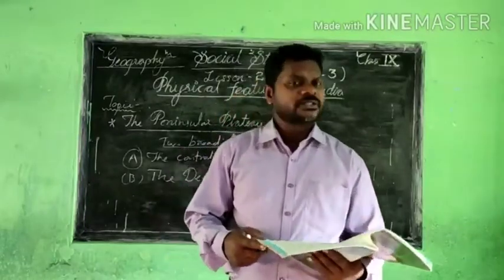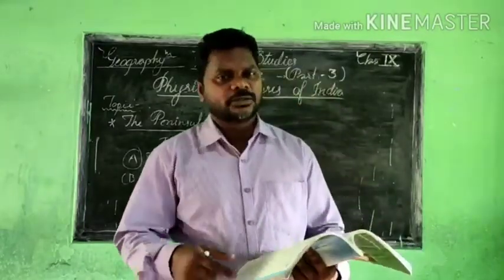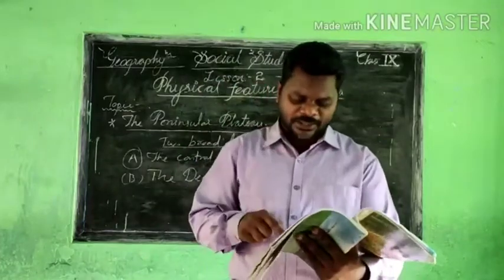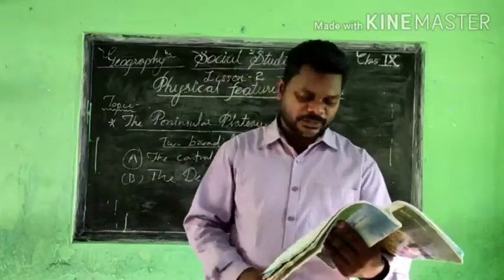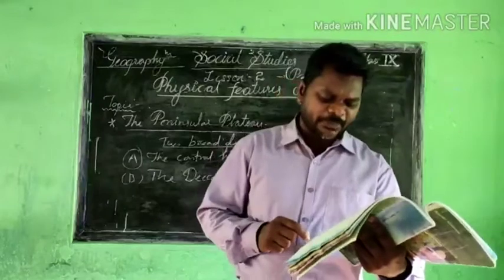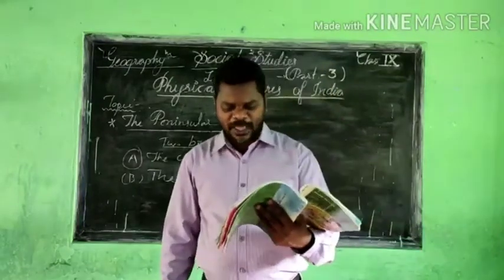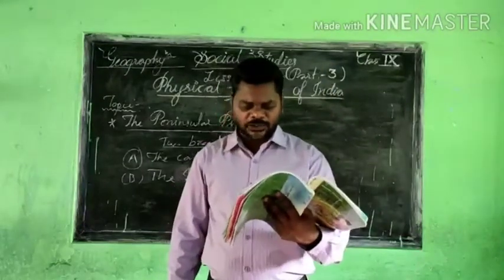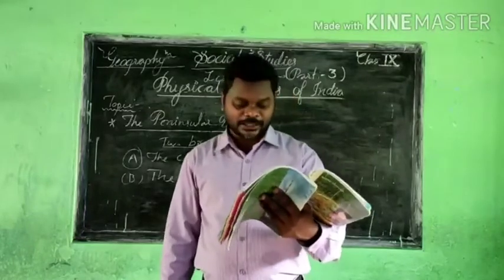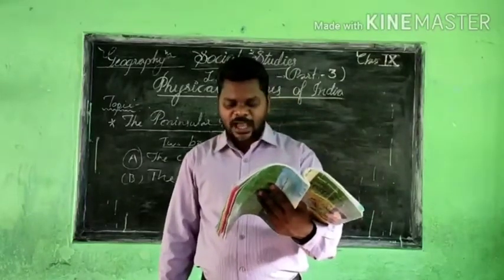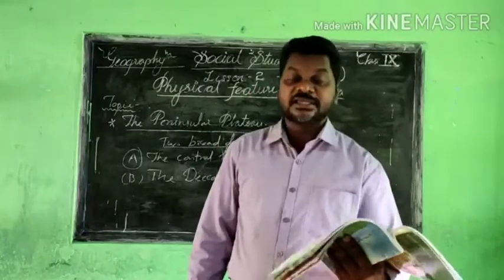That is mentioned very clearly in the textbook, and you can see it there also. These are the extensions, these are the mountains. The location here is mentioned: the Satpura range flanks its broad base on the north, while the Mahadev, the Kaimur hills and the Maikal range form its eastern extension.